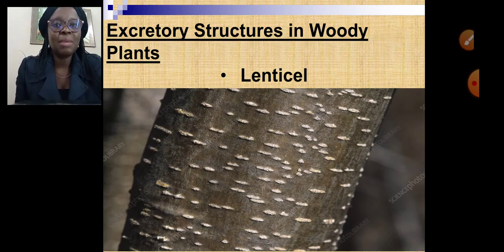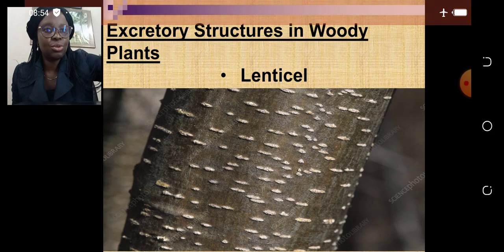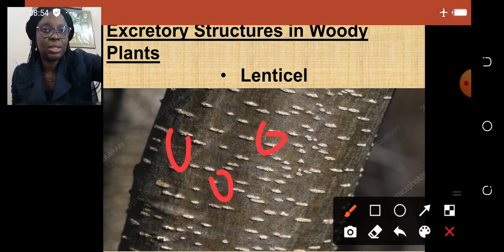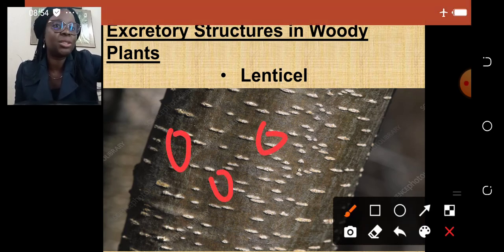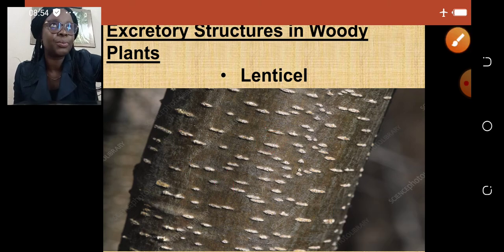On woody plants, they make use of their lenticel. You can see those dots. Yes, those are their lenticel. That's where exchange of gas takes place.